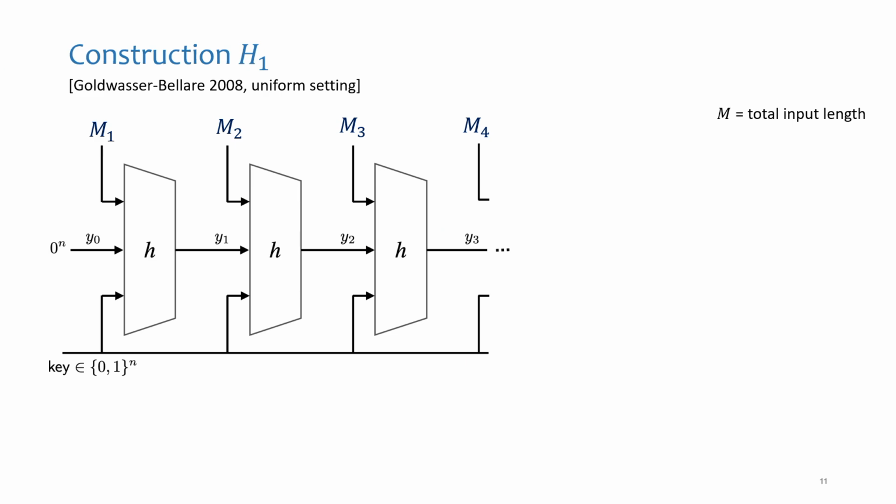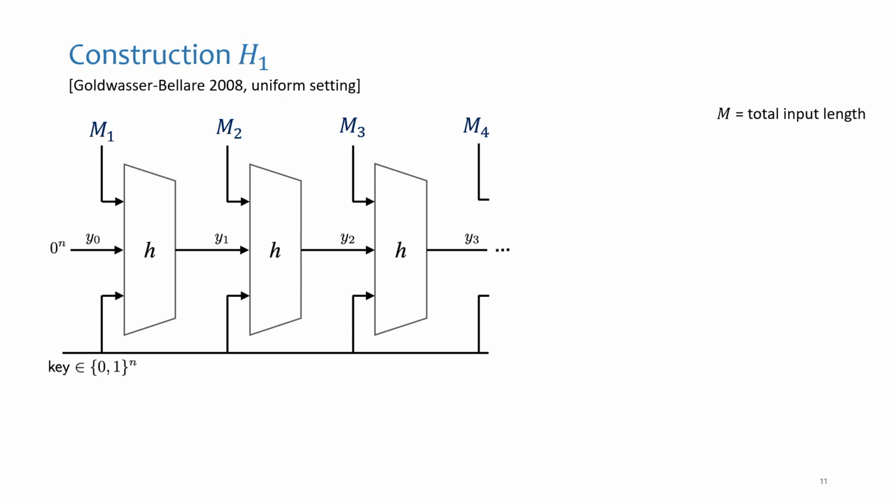This is the first one. This is probably what you would have thought about when I gave you this problem. So this is just the plain Merkle-Damgard, as I described it before. But the modification is that we feed the key not only to the first block, but to every block in the construction. This is somewhat obvious, and there are even places in the literature that define Merkle-Damgard in this way.